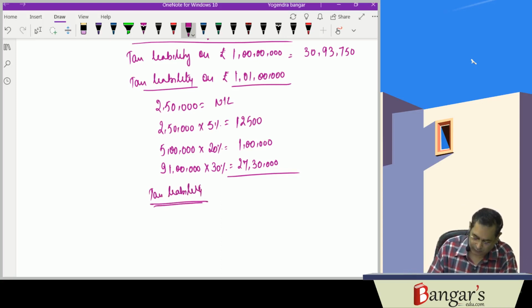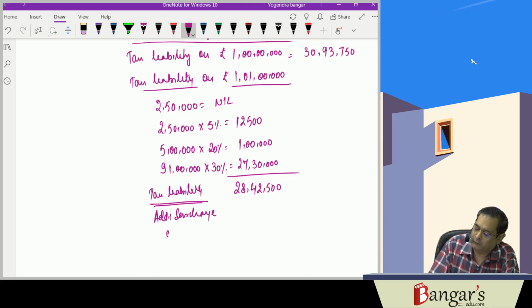So the tax liability in such a case will be 28 lakhs 42,500. Then we'll be adding surcharge at the rate of 15%, because his total income now exceeds rupees 1 crore.